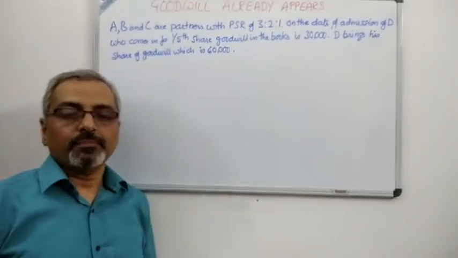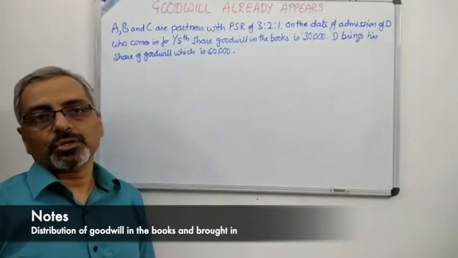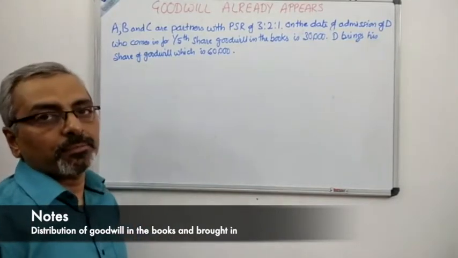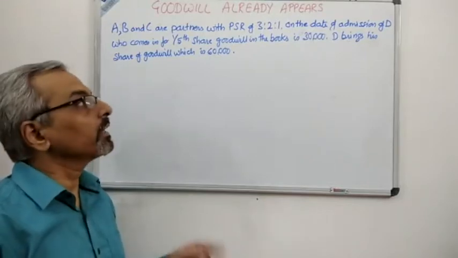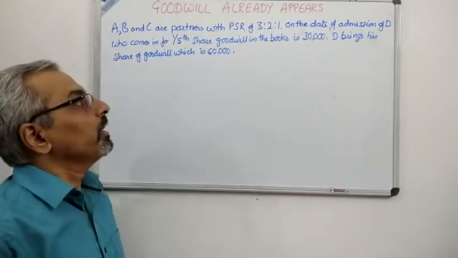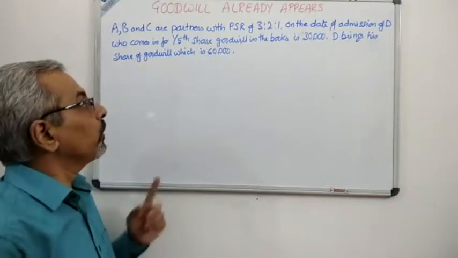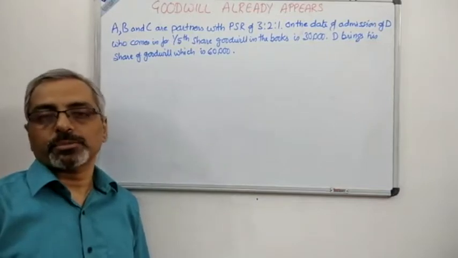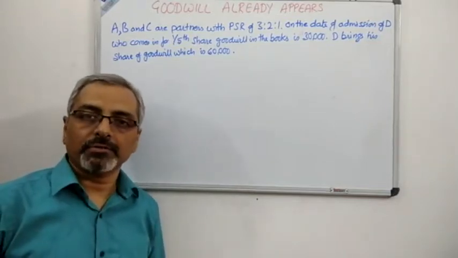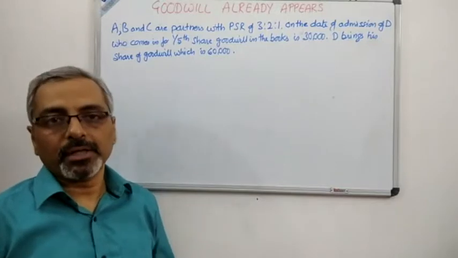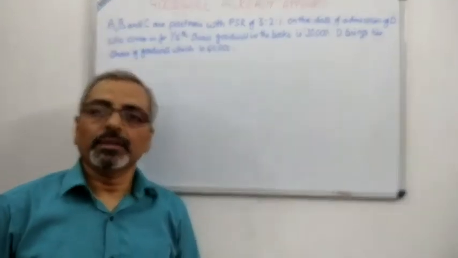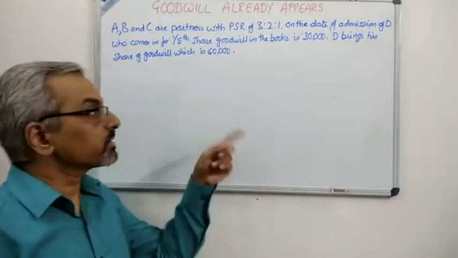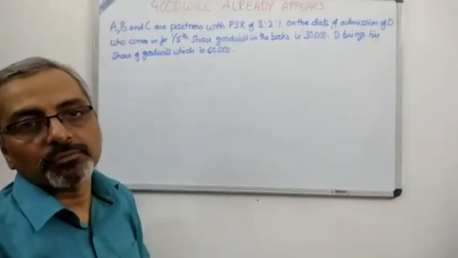Now we have taken the same sum, but we have added one more condition over here. Please see very carefully. The PSR of A, B and C, as in the previous case, was 3:2:1, and D has come in for 1/5 share, and the goodwill in the books is 30,000, and D also brings a goodwill of 60,000. Now when the new partner comes for a specific portion or a specific percentage, we don't have to calculate the sacrificing ratio. I have explained that many a time, so we will not need to calculate the sacrificing ratio over here, because the new partner has come in for a specific share. Here he has come for 1/5 share.